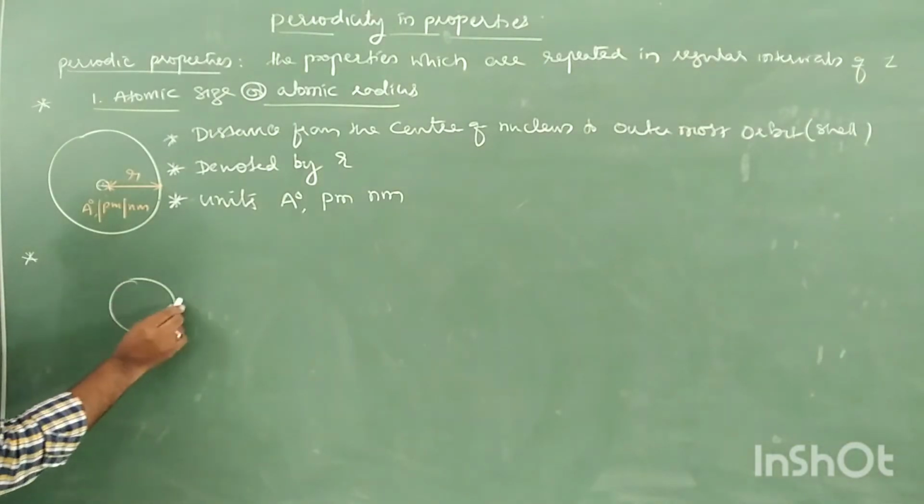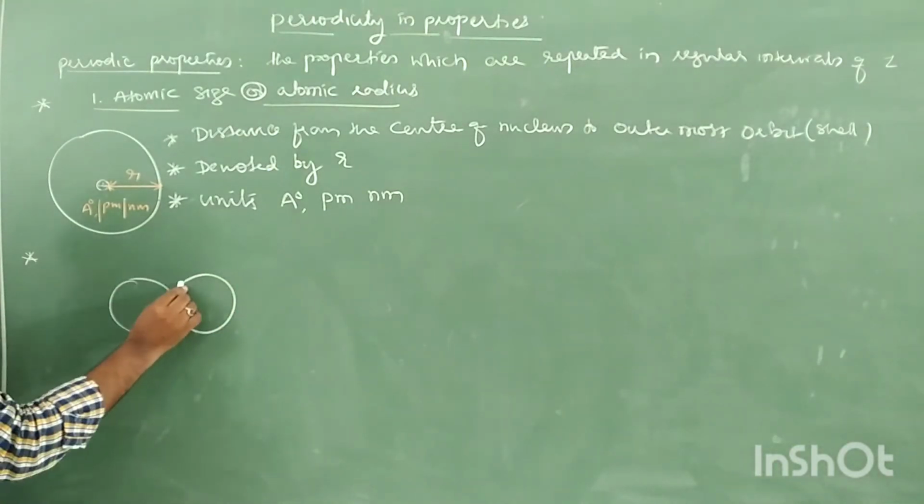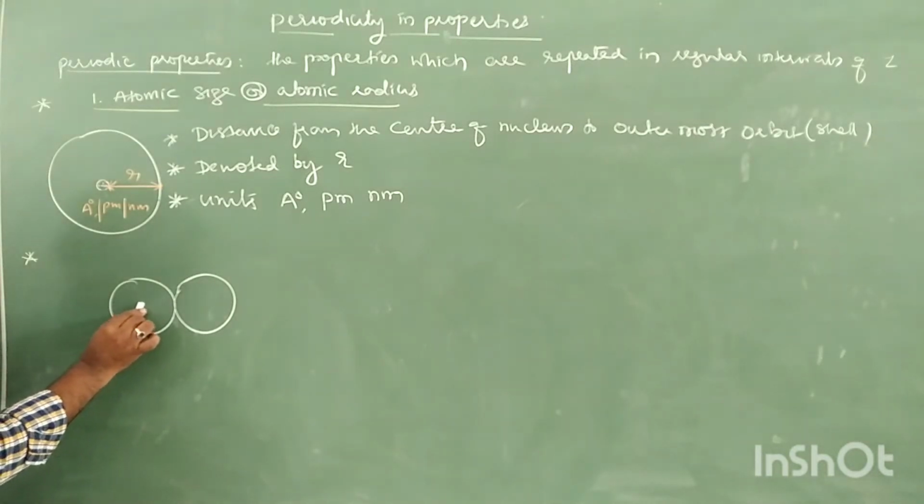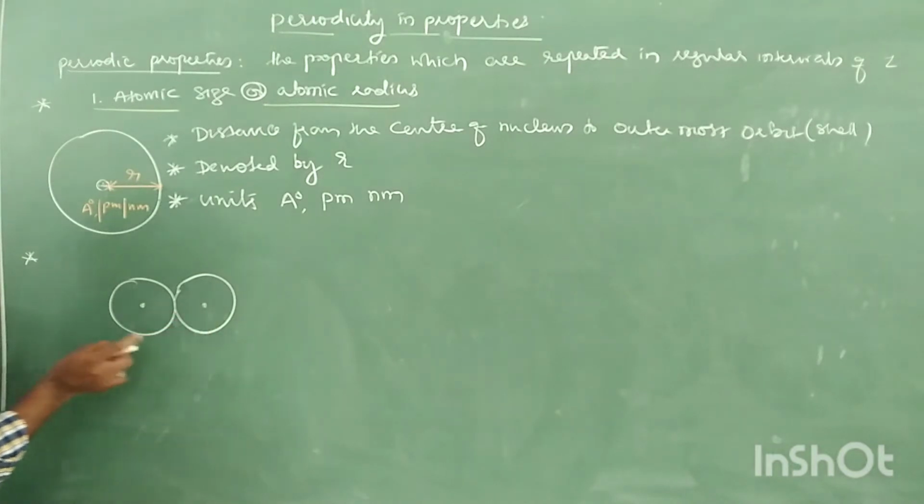See, let us take two atoms. Two atoms always have a bond, no? They have a bond, of course. It's a very rare case that an atom exists individually. In most cases, an atom always combines with another atom to get stability and form a molecule. So therefore, to measure the atomic size, we measure the internuclear distance in a molecule, in a substance.